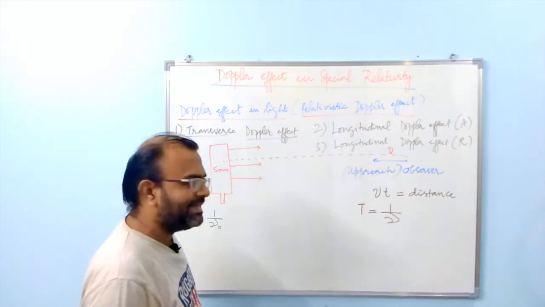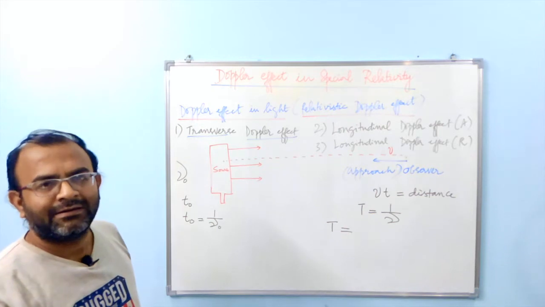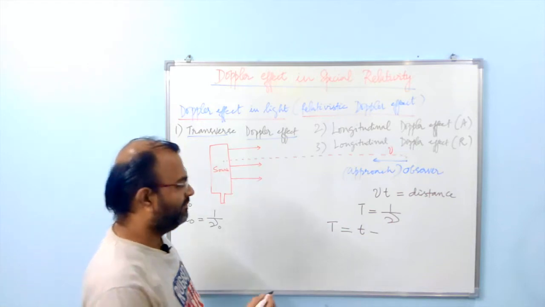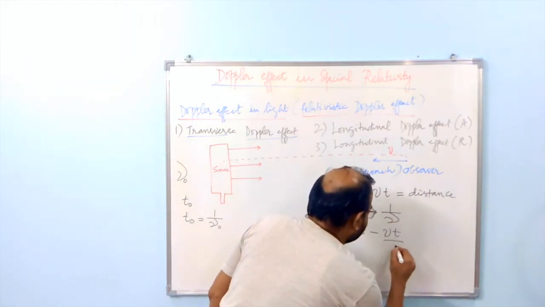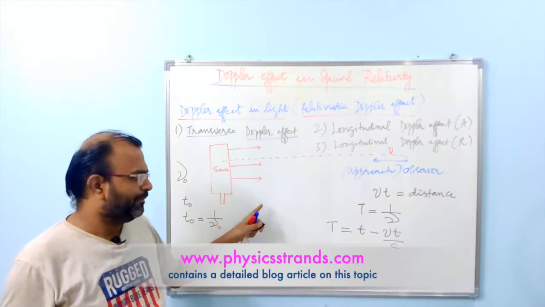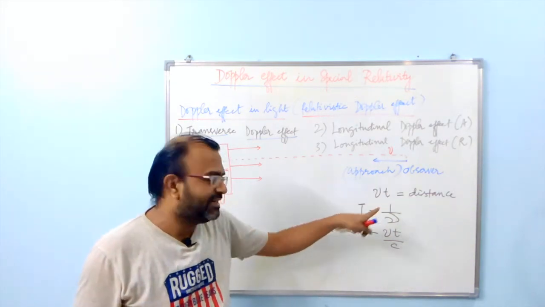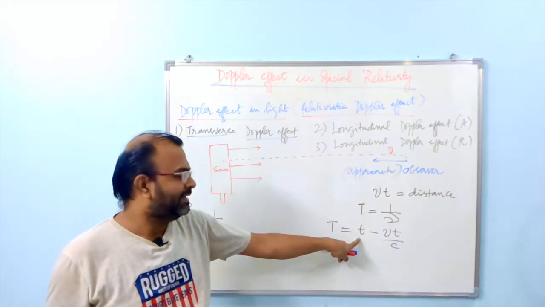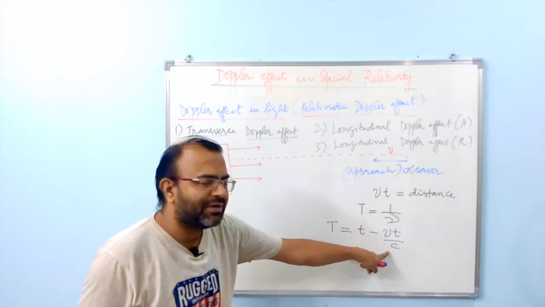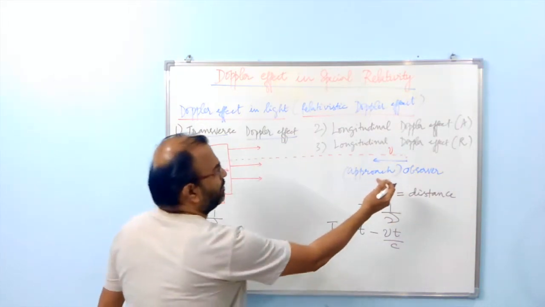Now in that time T, capital T, that is going to be less than this time by a factor Vt over c, because c is the velocity of the light that is emitted by this particular source. So the time t that the observer measures is going to be t minus Vt by c, because Vt is the distance, and distance over velocity is time again. So this is an expression for approach.